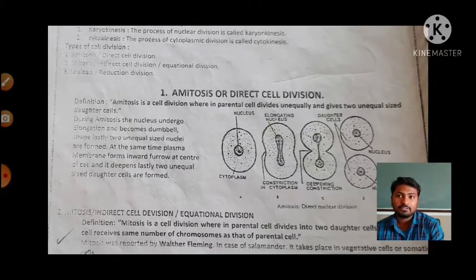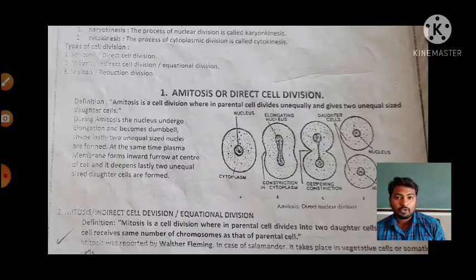The third cell division, meiosis, is also called reductional cell division. In these three cell divisions, firstly we will start with amitosis, or the direct cell division. What is the definition of amitosis? Amitosis is a cell division wherein the parental cell divides unequally and gives two unequal sized daughter cells.